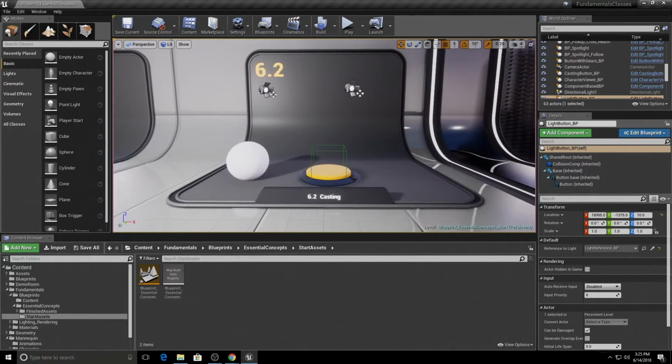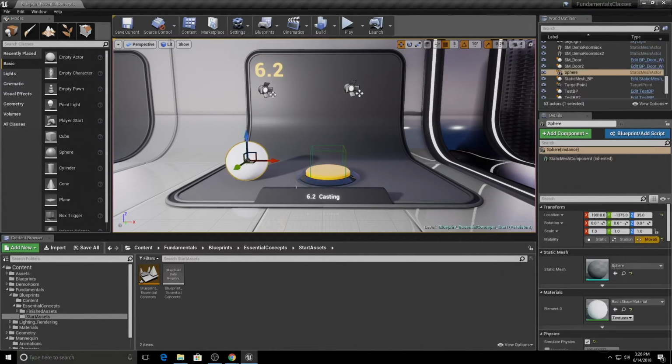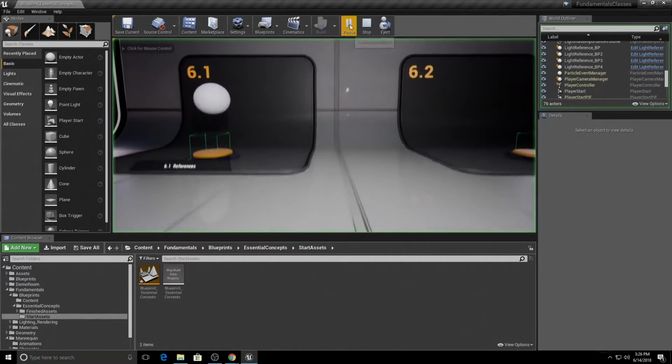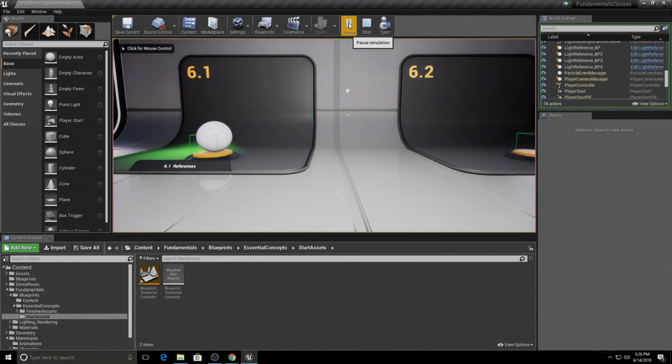We're going to look at 6.2 here and talk about casting, because this is something else that you might run into when working with blueprints. Now suppose we had something else in our scene that was a physics object. And suppose we move this over on top of the button, something like this. And if we played, the ball turns on the light. The physics object actually hits the button and turns on the light.